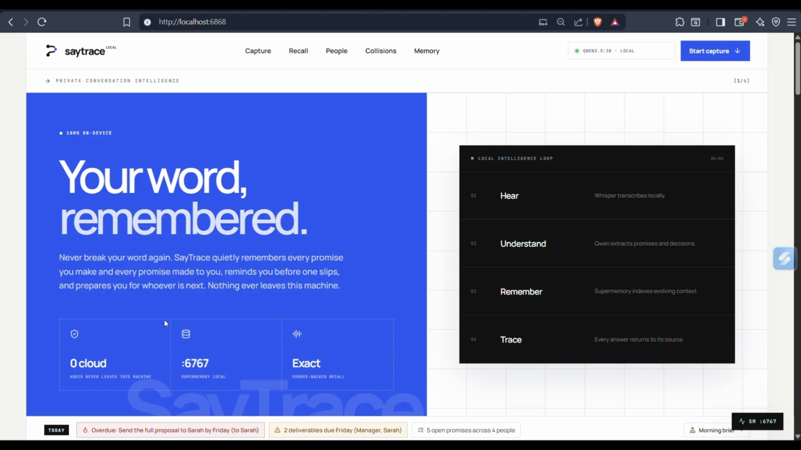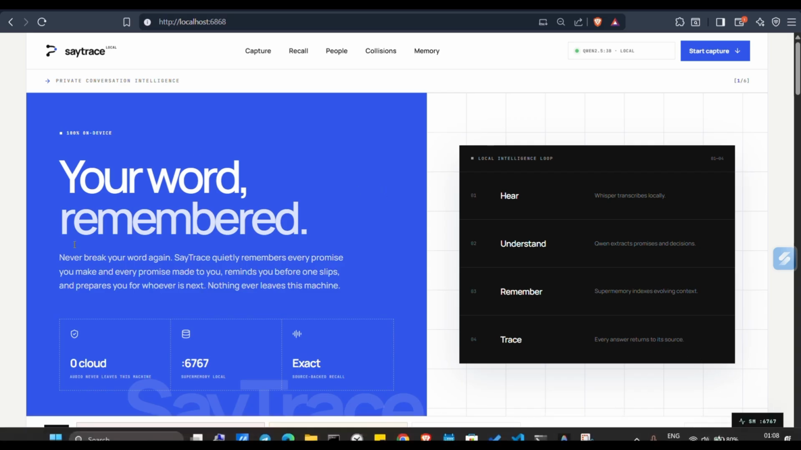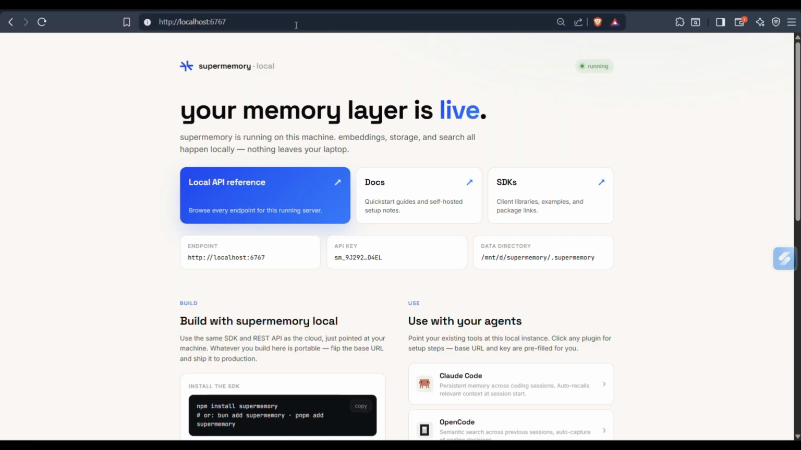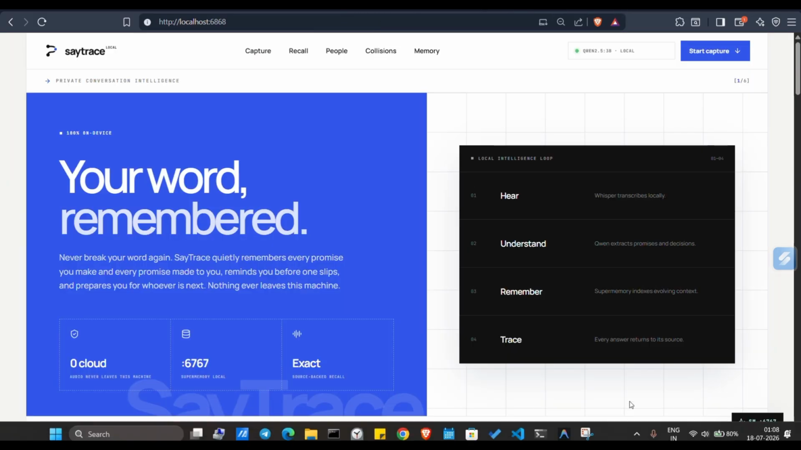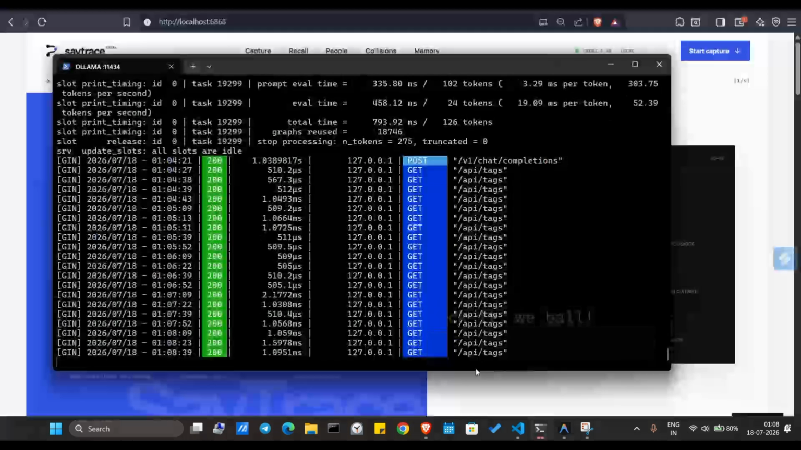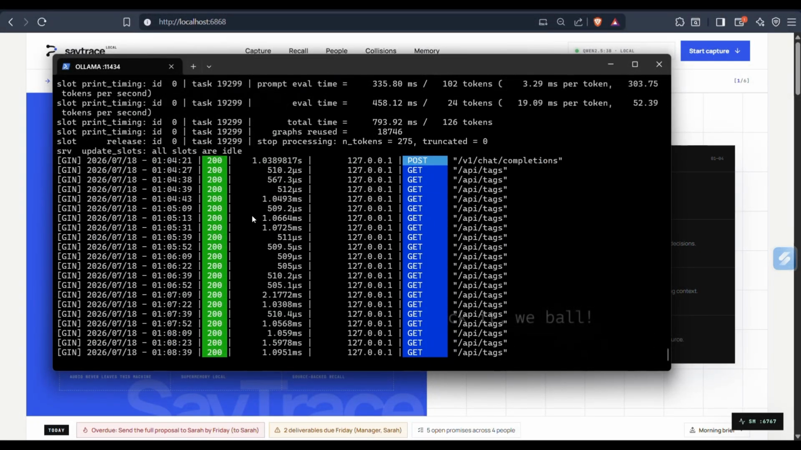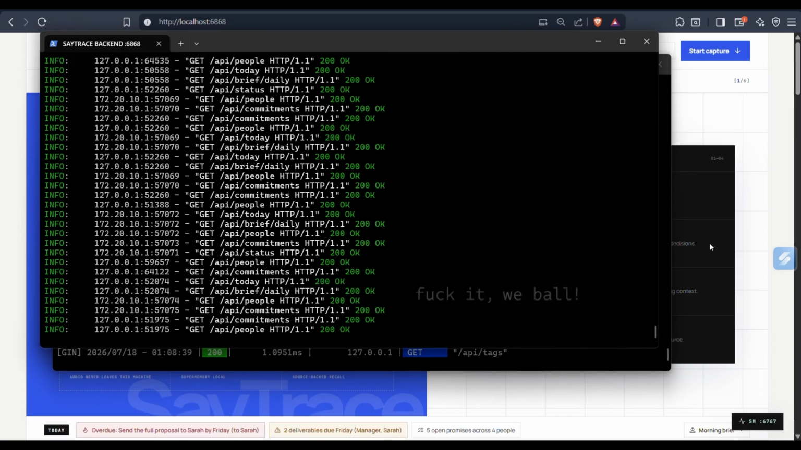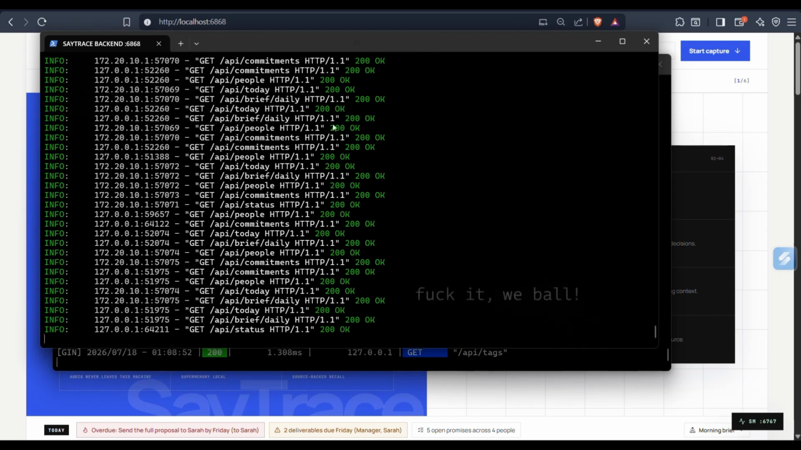Before moving on to the architecture of the project, I'll quickly show you that everything is running locally on my machine. Here you can see this is running locally, and Supermemory is running locally on this port. And here you can see I'm using Ollama for running the open source local model Qwen, and also you can see the backend is running. So now let's move on to the architecture.